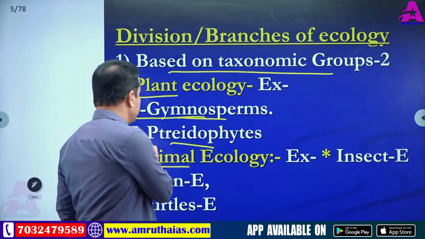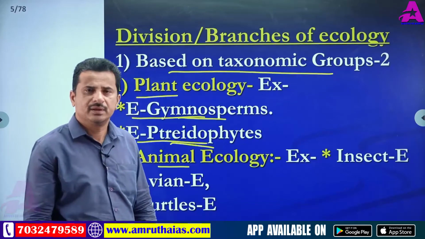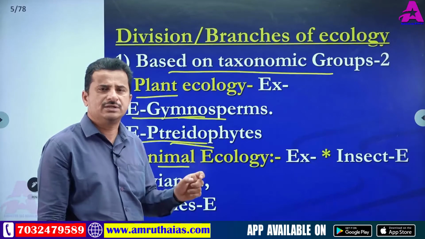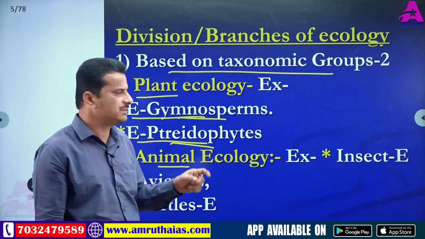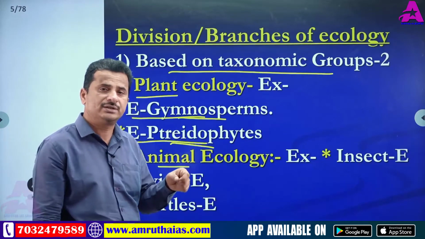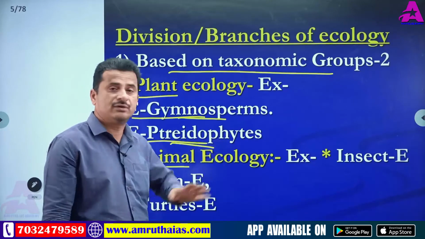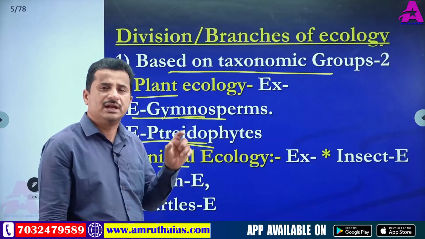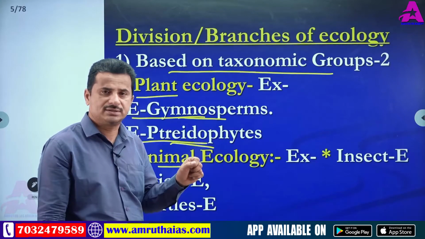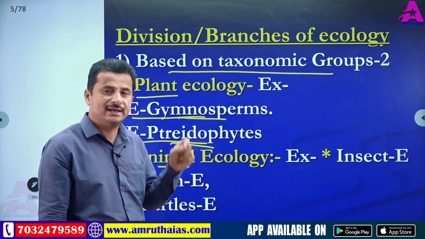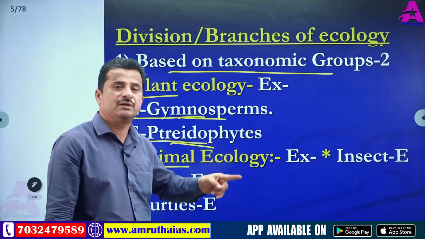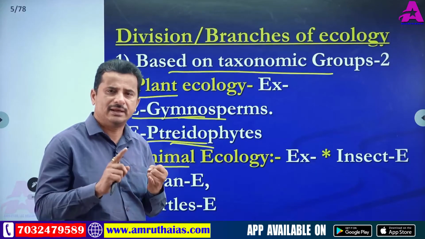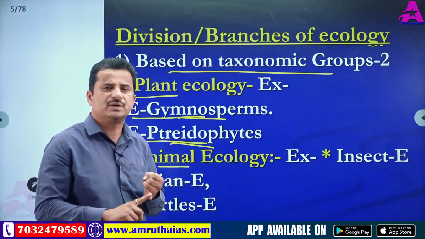Next, ecology of pteridophytes. Pteridophytes are non-flowering plants. The relationship between environment and pteridophytes is called ecology of pteridophytes. Once again, it is very simple, all contain the same meaning. Same for ecology of bryophytes, ecology of lichens, ecology of angiosperms, like this.